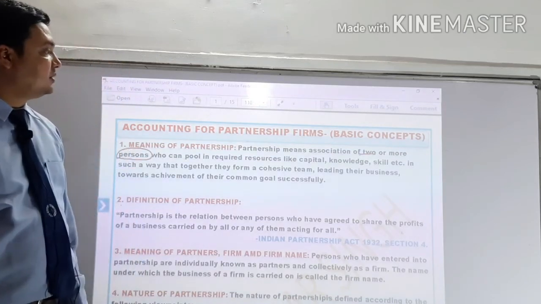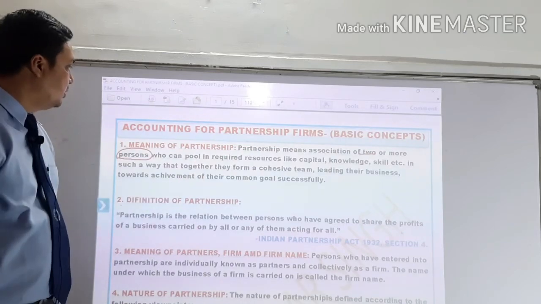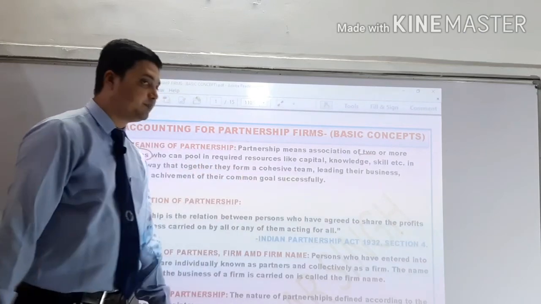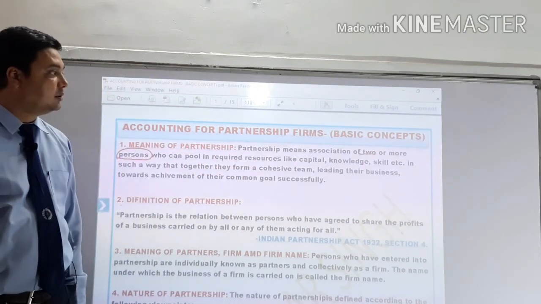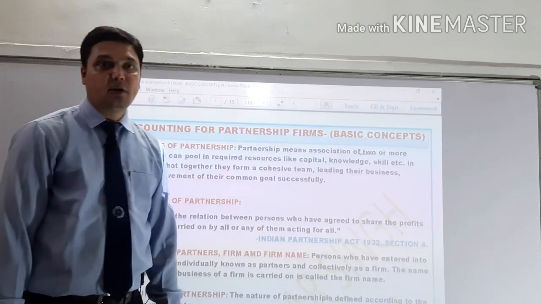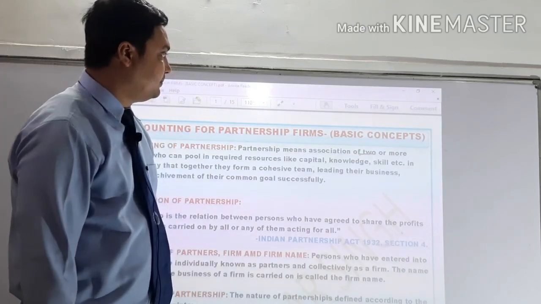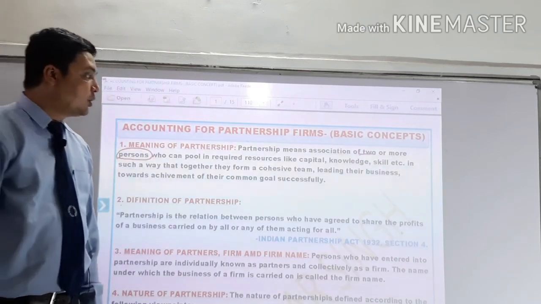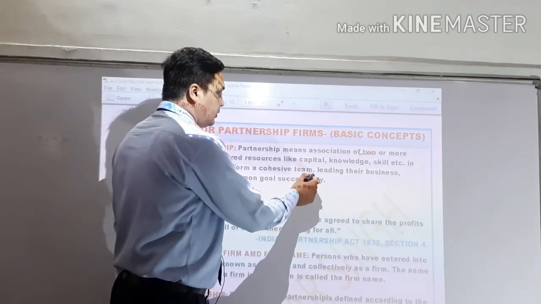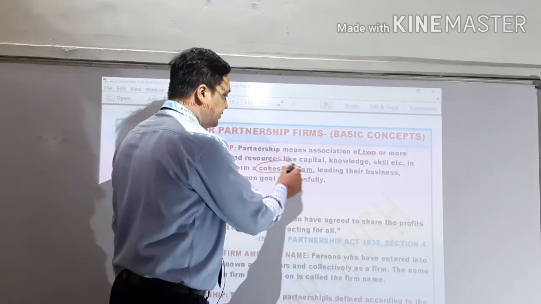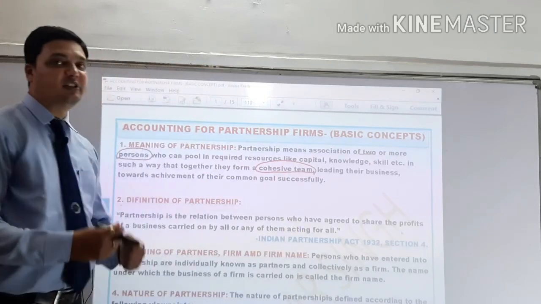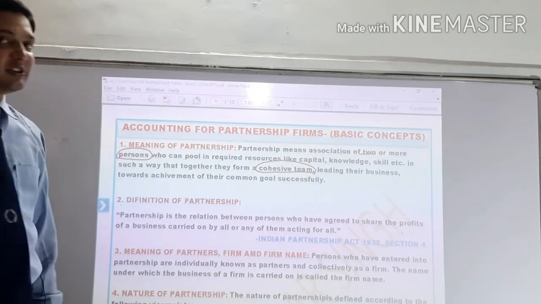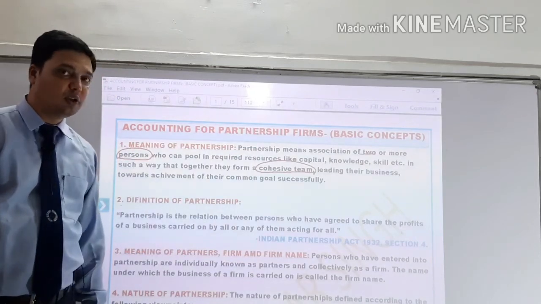So the partnership means association of 2 or more persons who can pool in required resources like capital, knowledge, skill, etc., in such a way that together they form a cohesive team. When we are talking about the partnership, that means this is a team, a group of persons leading their business towards achievement of their common goal successfully.